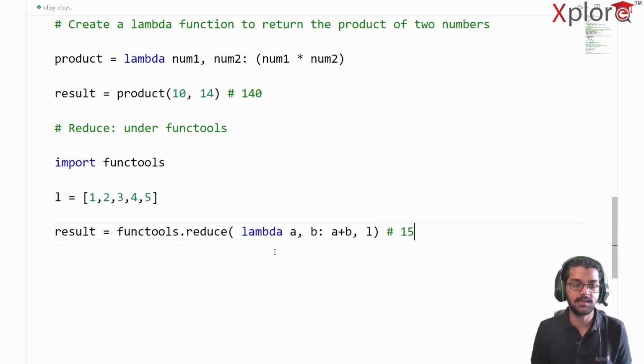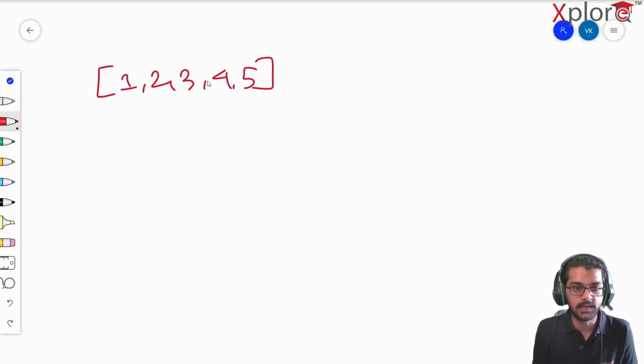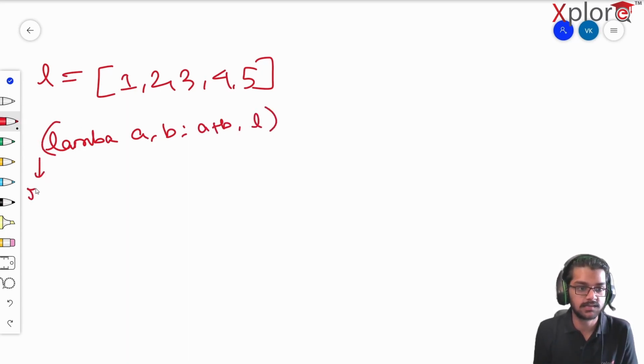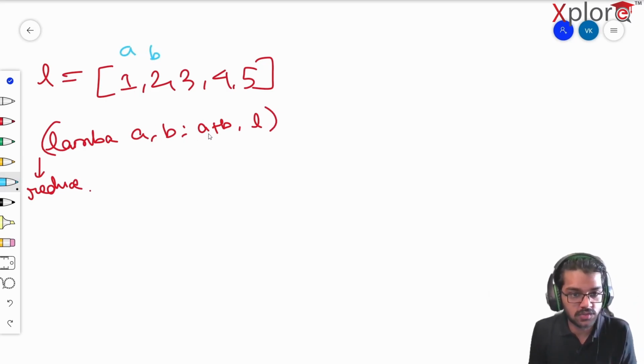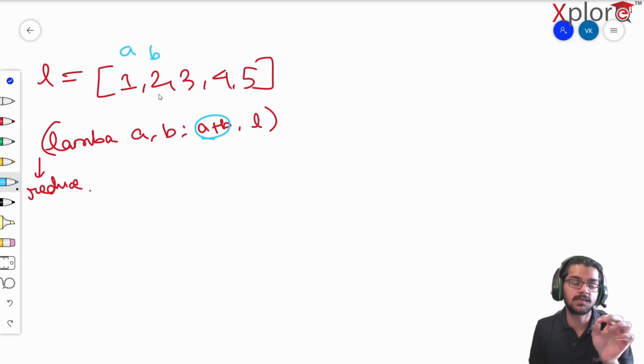So let's see what's happening internally. Consider this is the list here, 1, 2, 3, 4 and 5. In the reduce functionality, I'm writing lambda a comma b colon a plus b, and then L is given, and this is all enclosed under this reduce functionality. Let's see what's happening. Right now it's going to take a and b as the first values here. It's going to compute the sum of it because a plus b is there. So a plus b is nothing but 1 plus 2, which is 3.